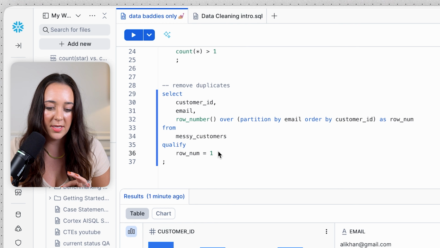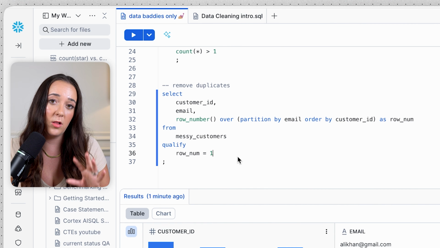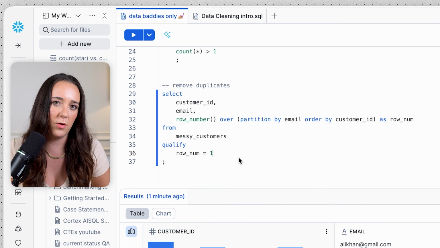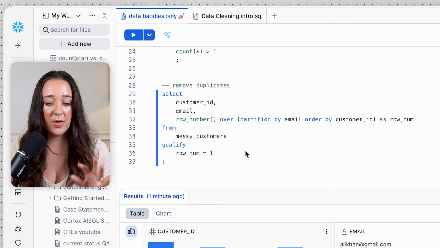And we're choosing the top one here in the qualify clause. The qualify clause is kind of like where, but for window functions. So it's how you can filter data based on the result of a window function. This is more advanced SQL, so don't stress if you're super confused right now. And this is how we can remove duplicates.